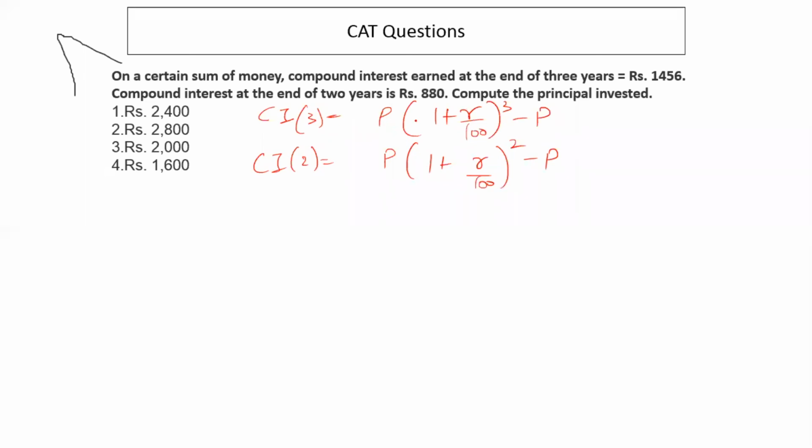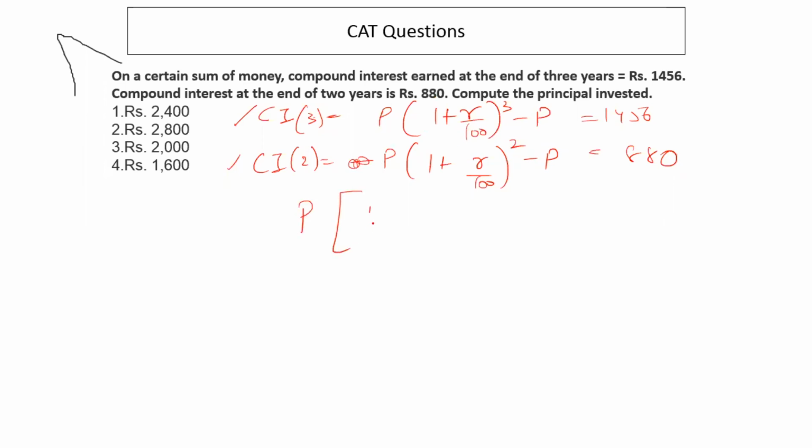But we have 2 variables and 2 equations. Right, this is 1456 and this is 880. We have 2 variables P and R, and we have 2 equations. First one is this, second one is this. Right, so how do we solve this? To eliminate one of these variables, even if we subtract this equation from this, then P may not get eliminated. So let's divide both of them.